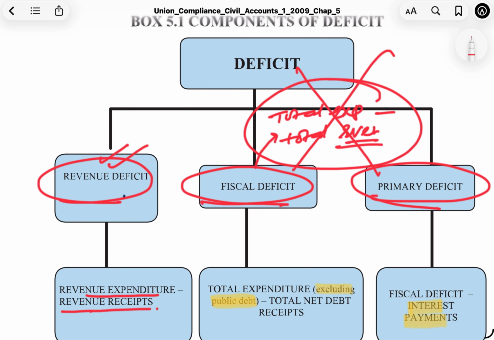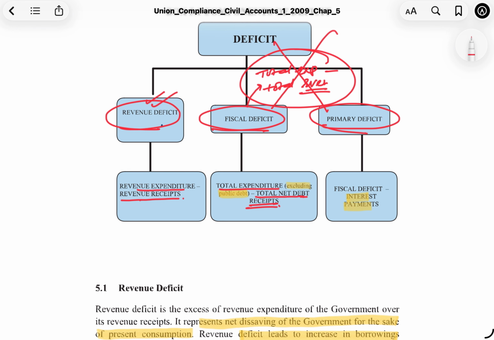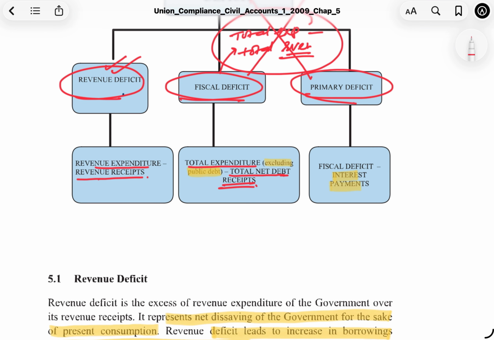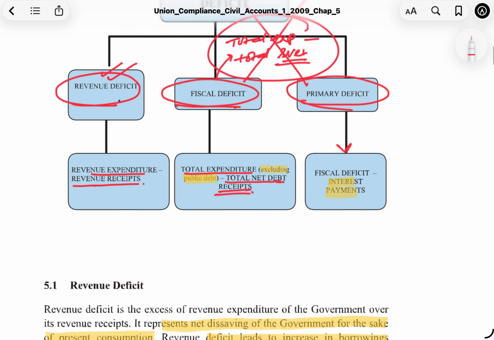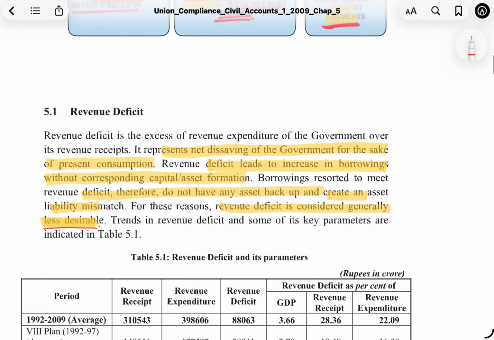Now, what exactly is it then? It is total expenditure minus total net debt receipts. I'll get to it in a couple of minutes. Then, primary deficit is basically fiscal deficit minus the interest payment. So, let's speak on revenue deficit in detail.